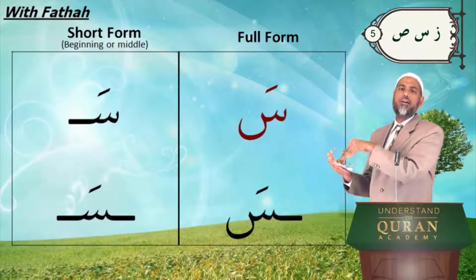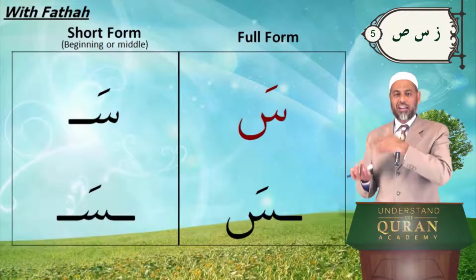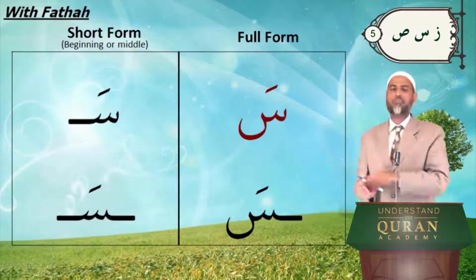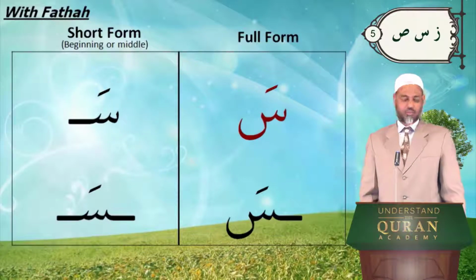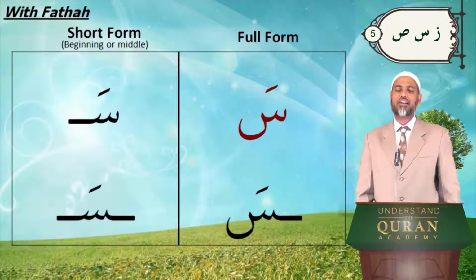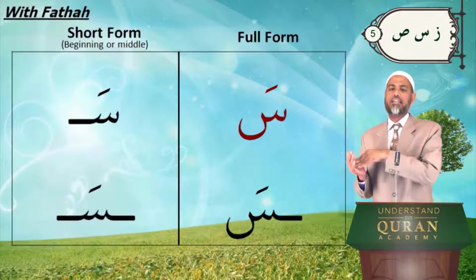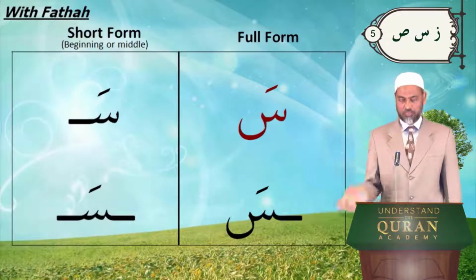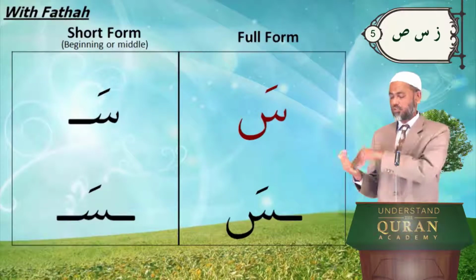That's the right way of saying the letter sin. I used to do that, touching at the top. That's not right. Touch it at the bottom. For English, you can do whatever you like, or for any other language, but for Arabic, touch it at the edge of the lower teeth, not the upper teeth or top palate. Don't do that. Touch it to the lower teeth.